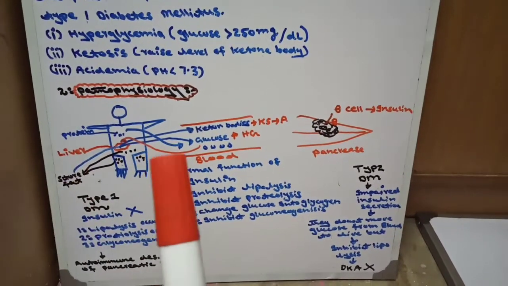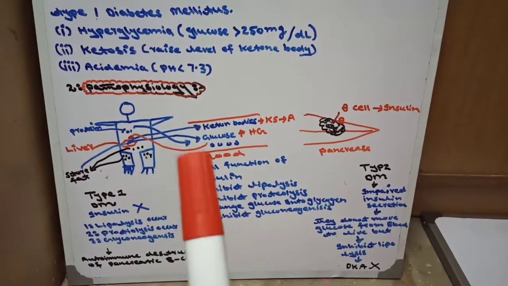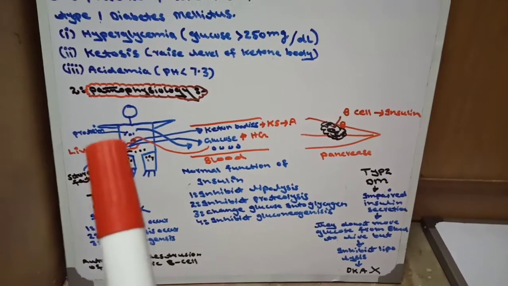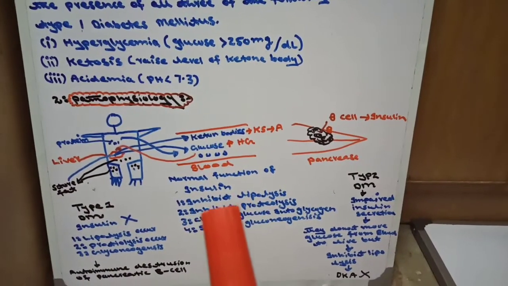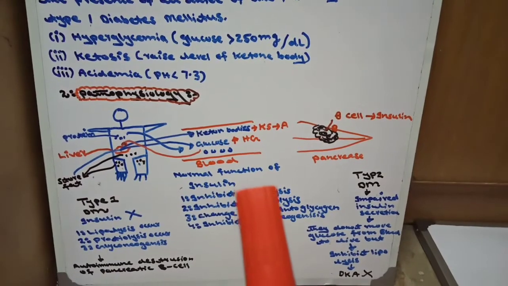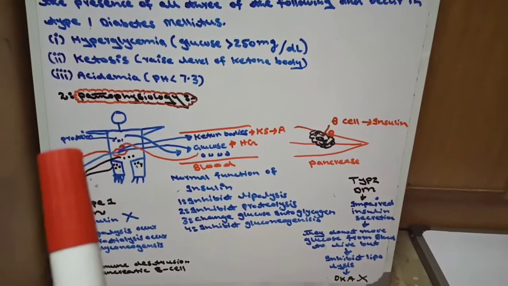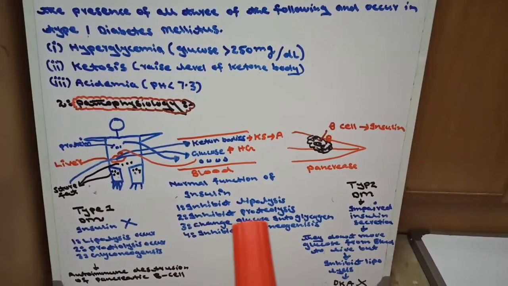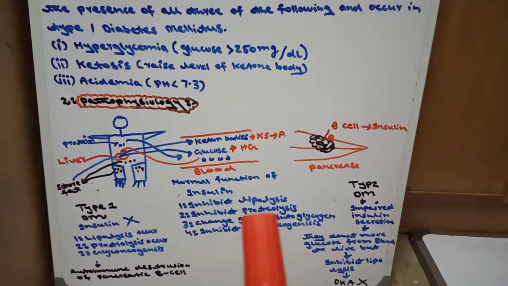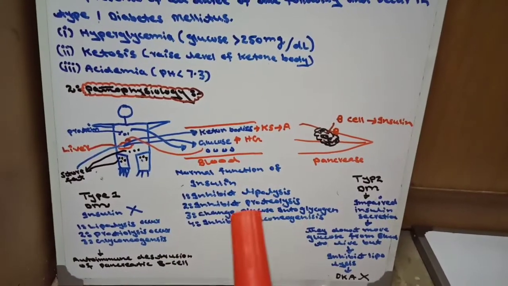This is lipolysis, the conversion of stored fat into fatty acid in the liver, and it is inhibited by insulin. Number 2, insulin inhibits proteolysis, the conversion of protein into amino acids. This is the second function of insulin.